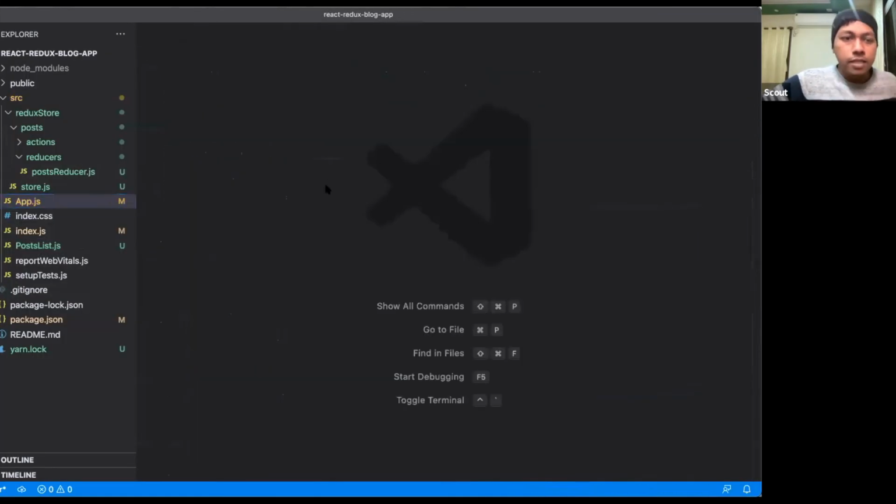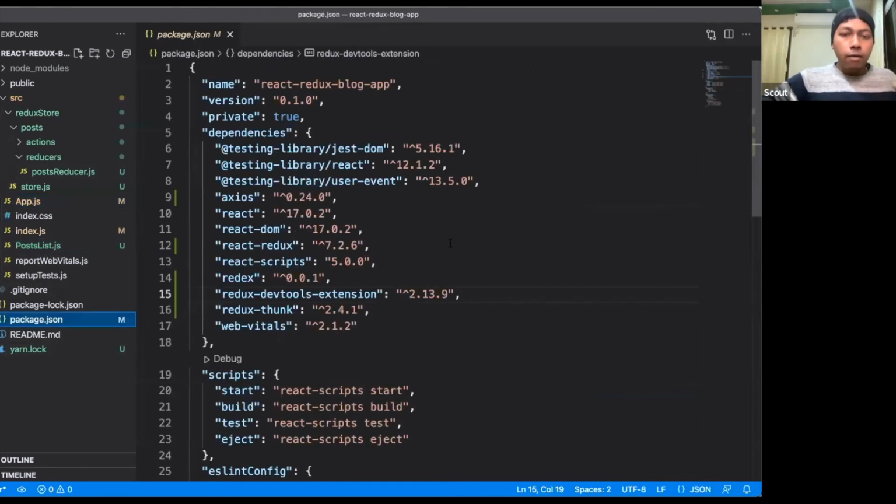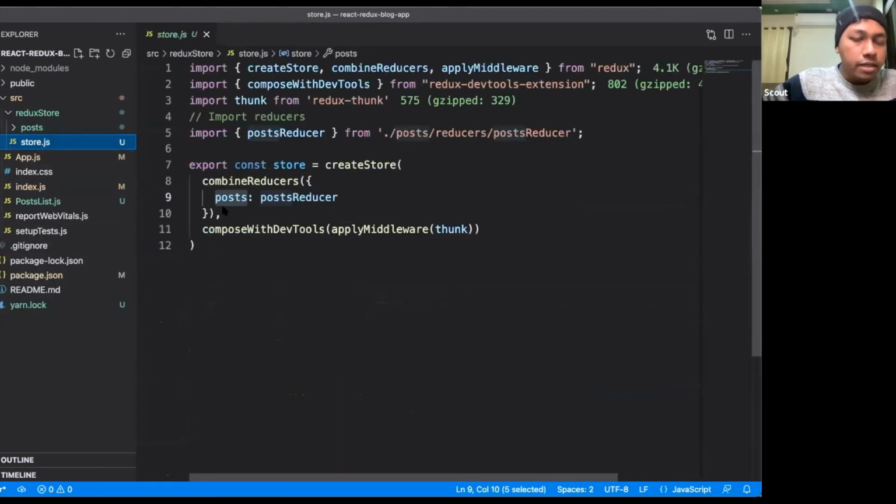Close all. Done. So first we have added a few packages. We have added React Redux, we have added Redux DevTools extension, we have added this Redux Thunk. These are the few packages we have added. Now the very first step is that we have created one store.